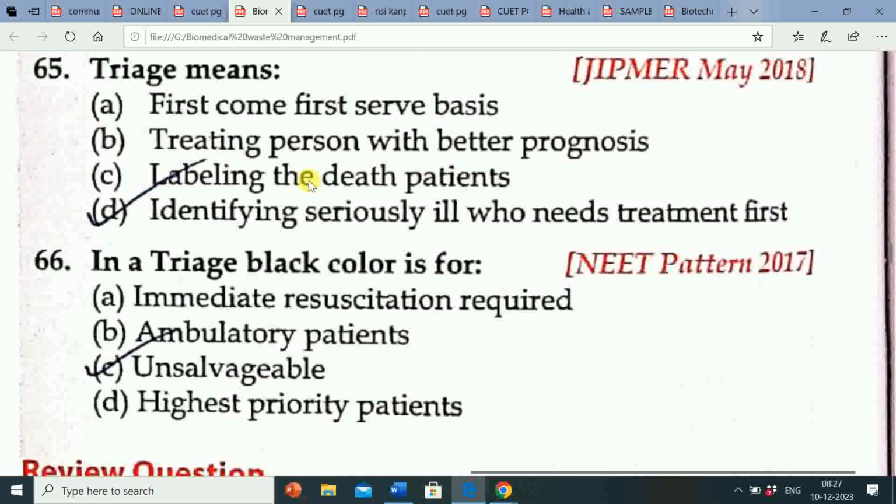Next question: triage means. Option A first come first serve basis, option B treating person with better prognosis, option C labeling the dead patients, option D identifying seriously ill who need treatment first. So here the correct answer is option D. Triage means identifying seriously ill who need treatment first.